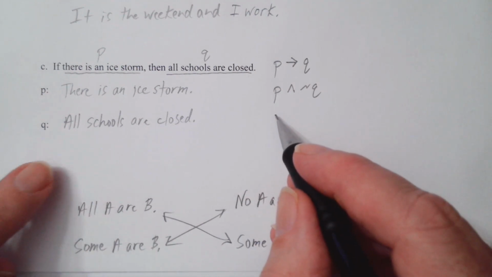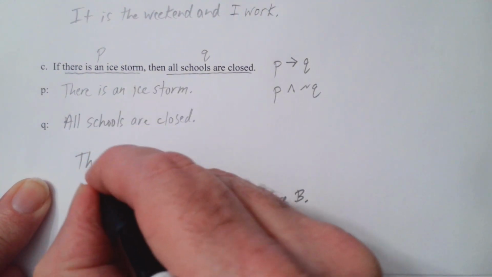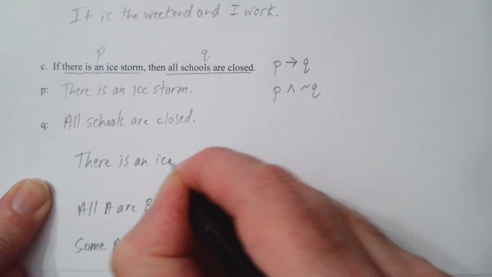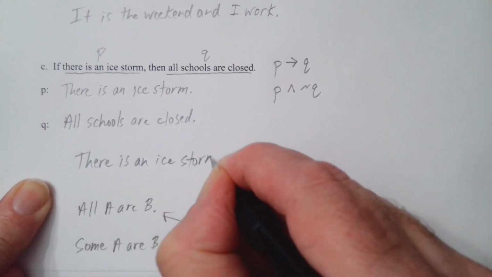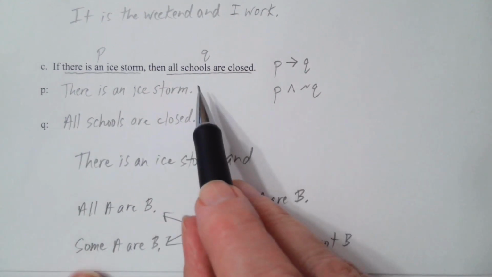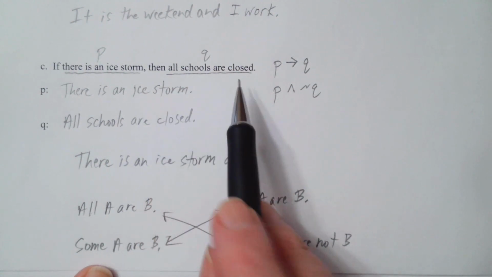Well, let's go ahead and first put our P statement. There is an ice storm. And so we don't have that, we have the opposite of all schools are closed.